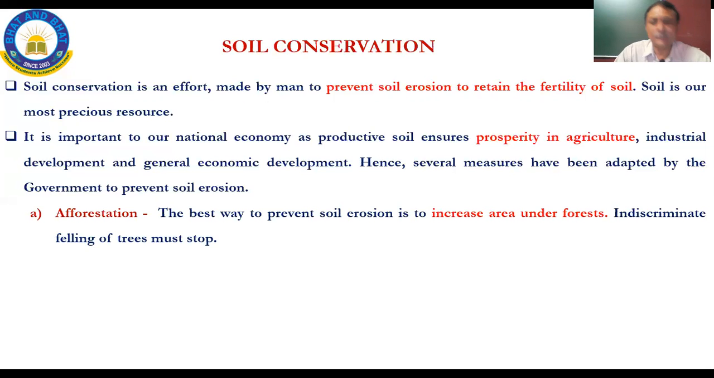Now, the first step that we do here is, there are about 6 steps here, of which the first is afforestation. The best way to prevent soil erosion is to increase area under forests. Indiscriminate felling of trees must stop.